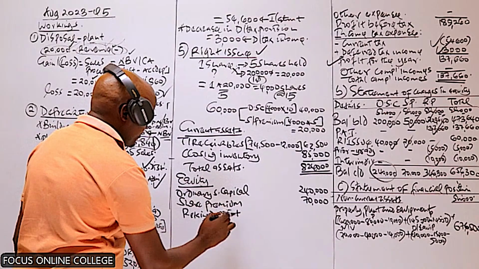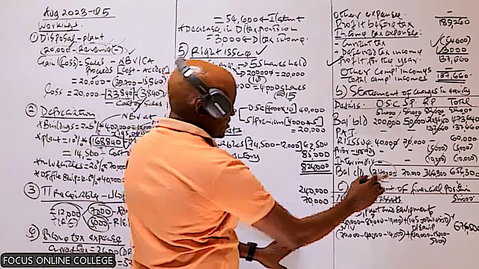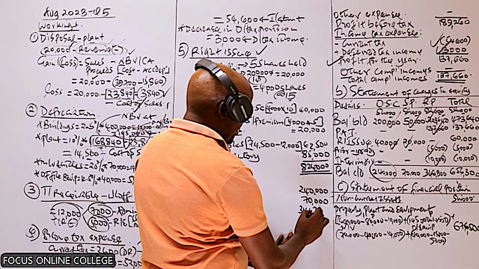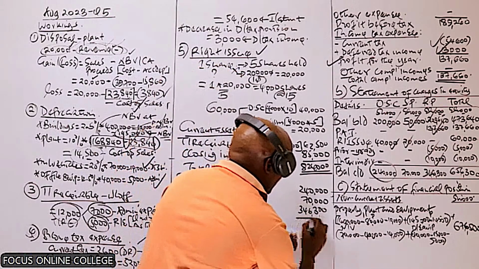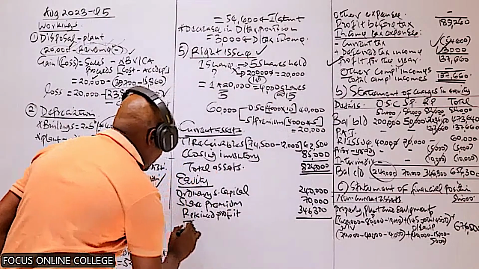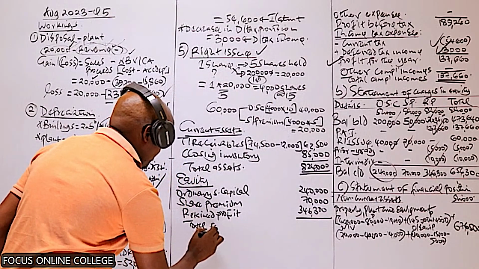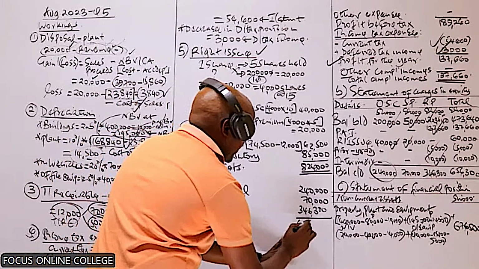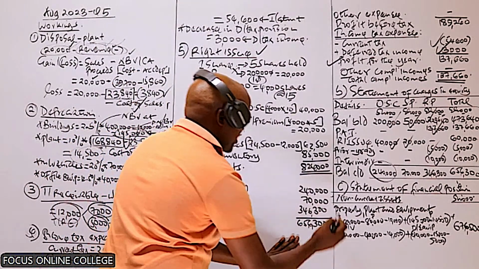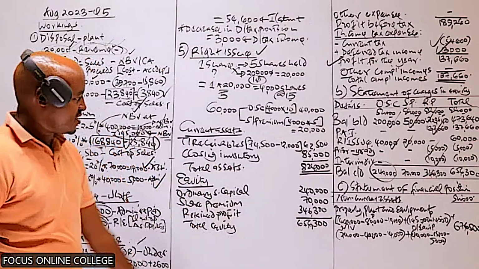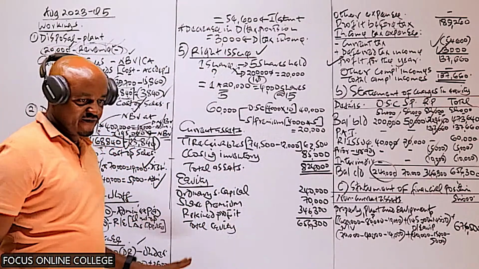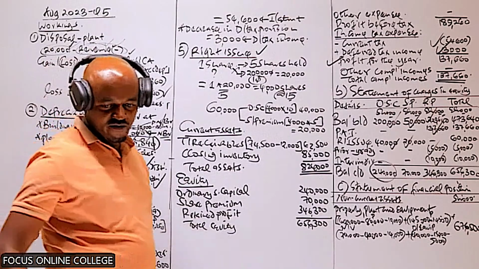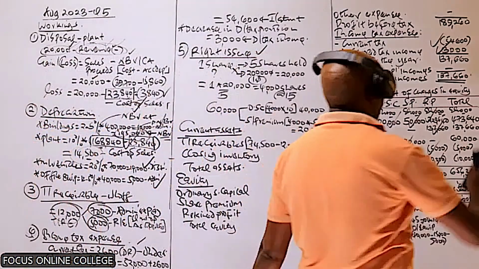And then we have the retained profit, which is 346,300. Then we get the total equity, which is 656,300. Yes, that's basically what we have as our total equity. So we need to move on and record the liabilities.